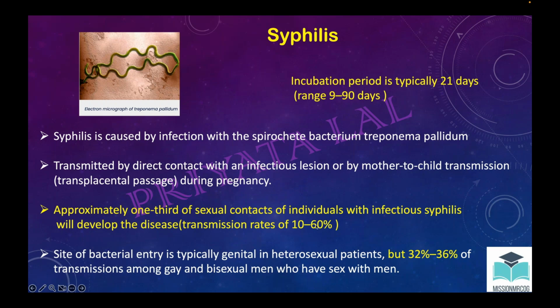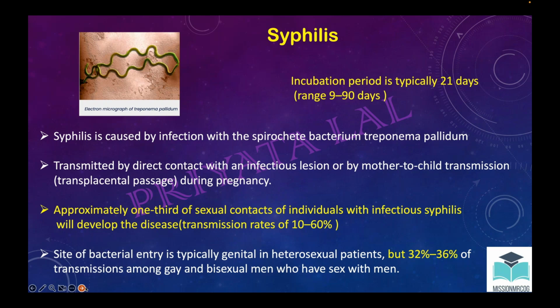Now, the site of entry is genital in heterosexual contact, but in 32 to 36% it can happen with same sex relationships. Now, what are the important points from this page? That it is caused by a spirochete, which is a bacteria, the incubation period is 9 to 90 days, and the mode of transmission we already know, as it is an STD. Apart from this, mother to child transmission, and only one third of the sexual contacts will develop syphilis. These are a few things that you have to know and that are directly asked in the exams.